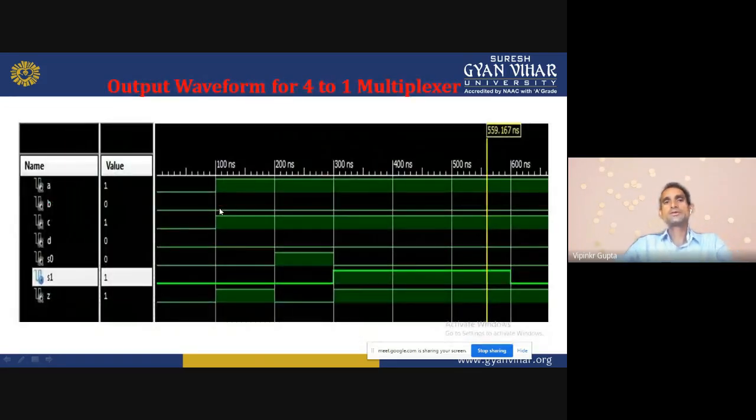This is the test bench output waveform. For 100 nanoseconds I am taking, so according to that it will provide the output.